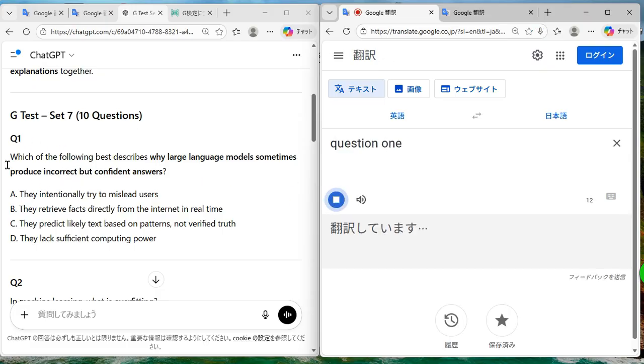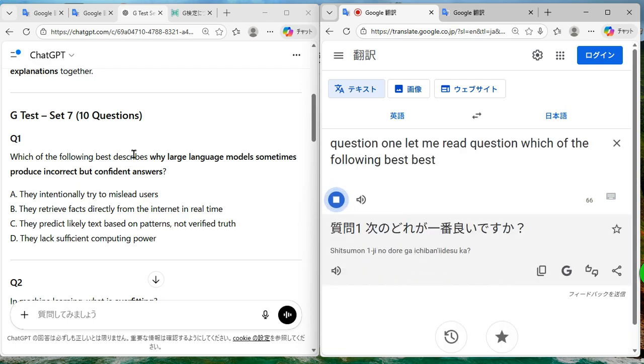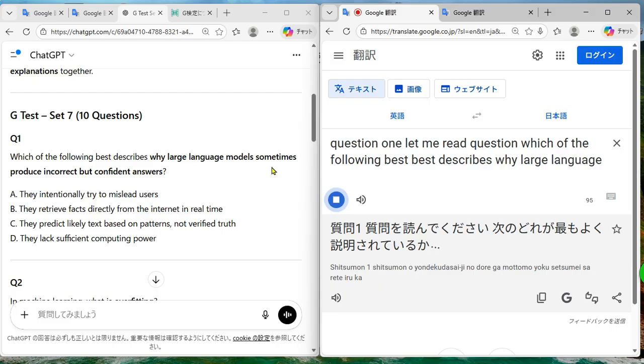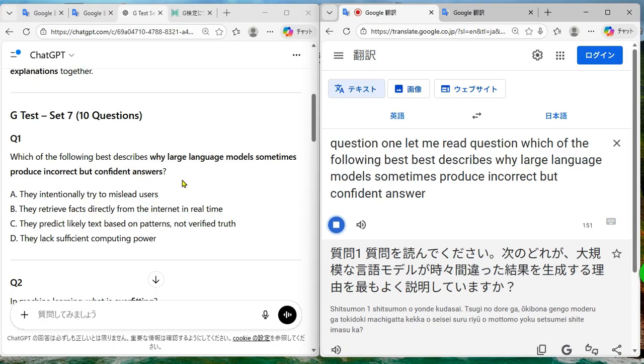Let me read the question. Which of the following best describes why large language models sometimes produce incorrect but confident answers?